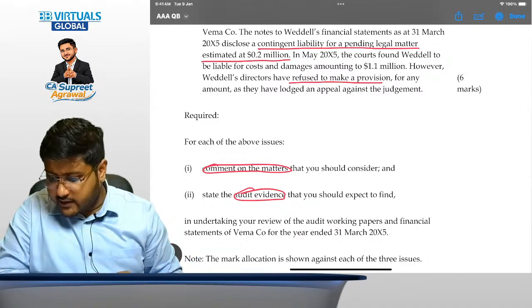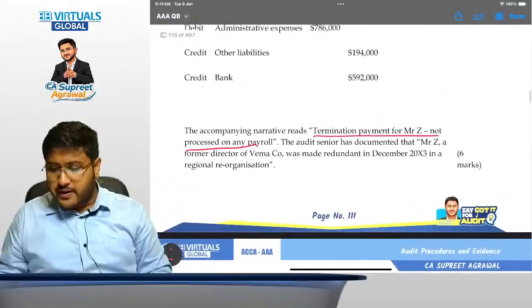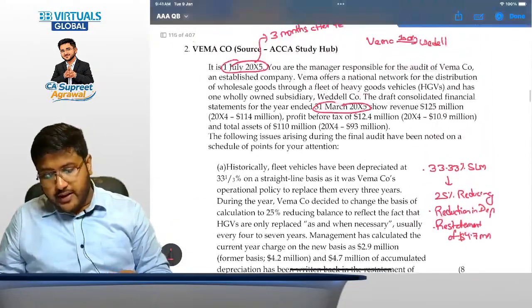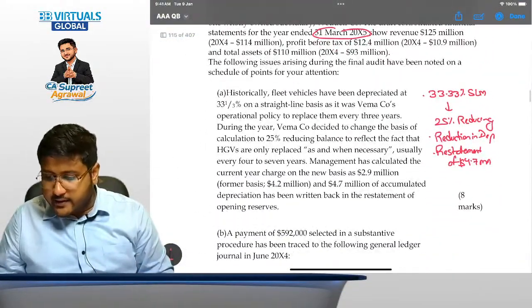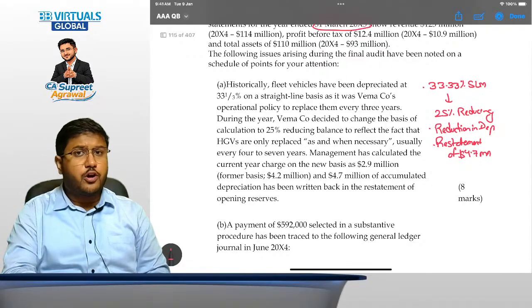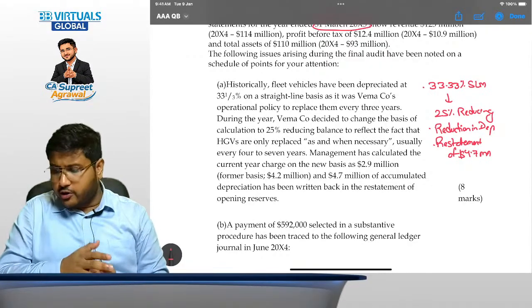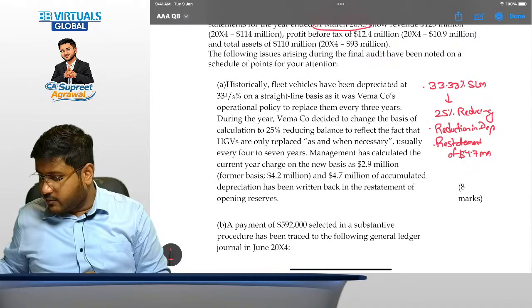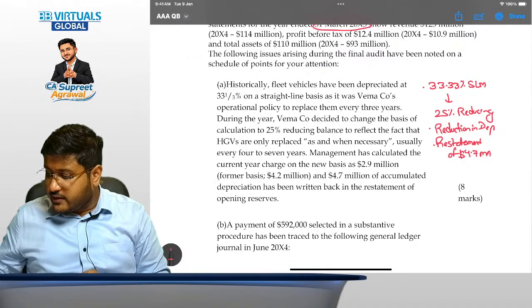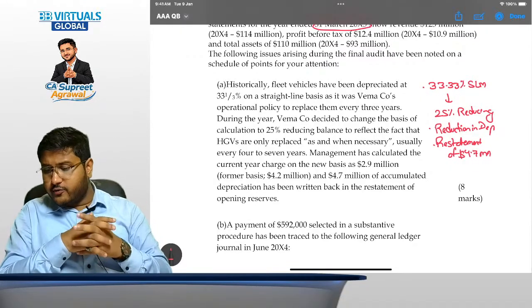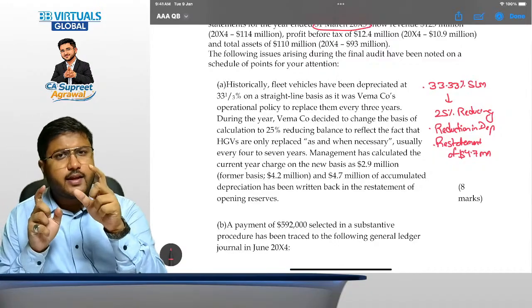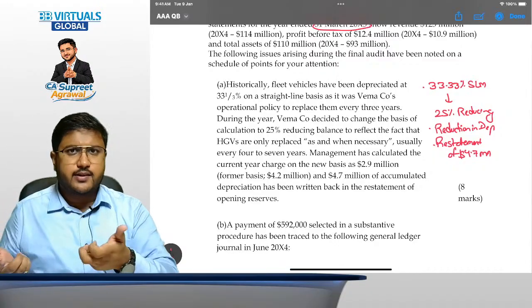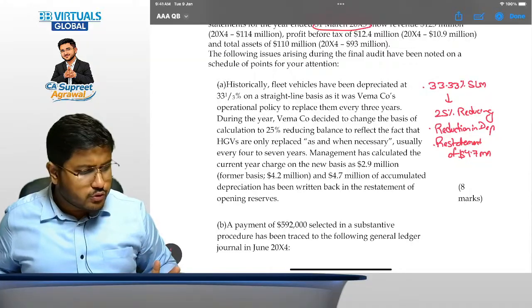Yes, let's start discussing it. So the first matter that we should discuss, they have already given it, and that is the depreciation part. Now what matters we should consider, and what audit procedures should we design, let's discuss it. When I discuss the matters to be considered, what is very important to understand here is, is the change in accounting estimate allowed? Yes, it is allowed. So they are perfectly within the rules to do that, right?